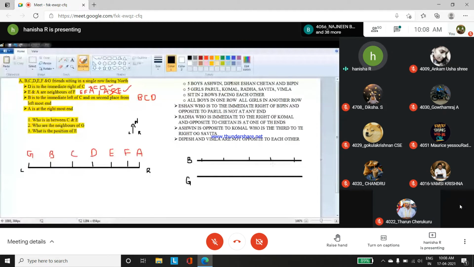Similarly here. So they are facing each other, so it will be like this. As I mentioned earlier in the previous class, in the parallel seating arrangement you have a maximum of 2 directions, north and south. So I am mentioning the left and right beside this for my reference.